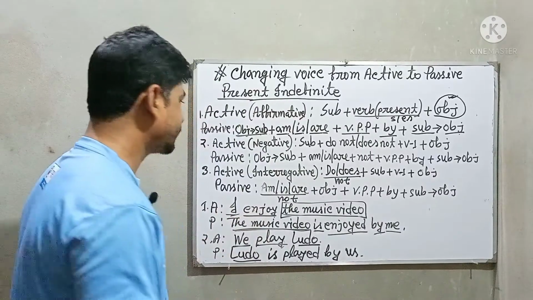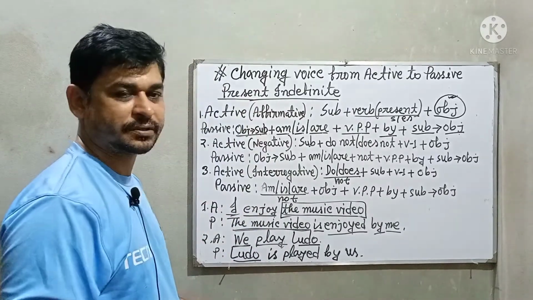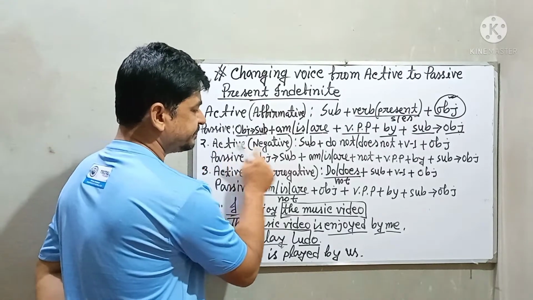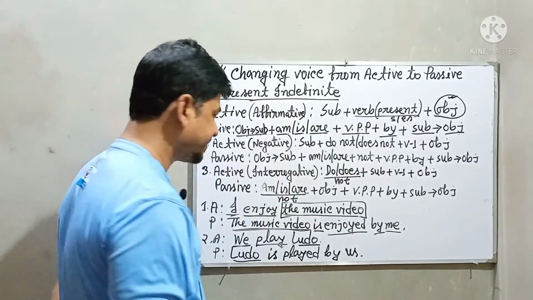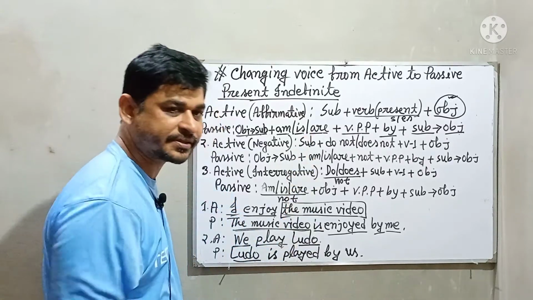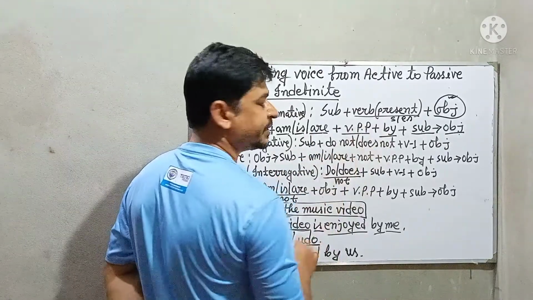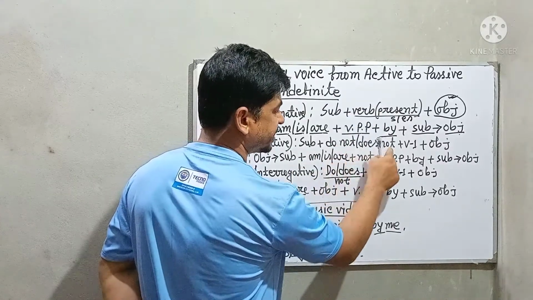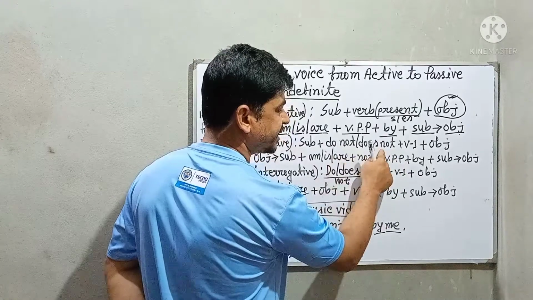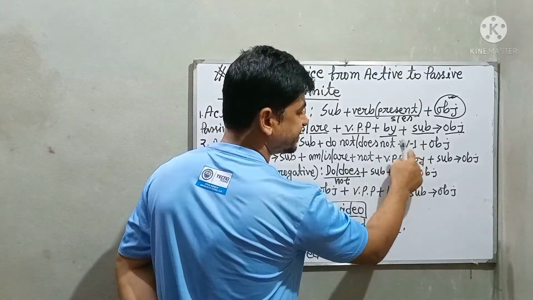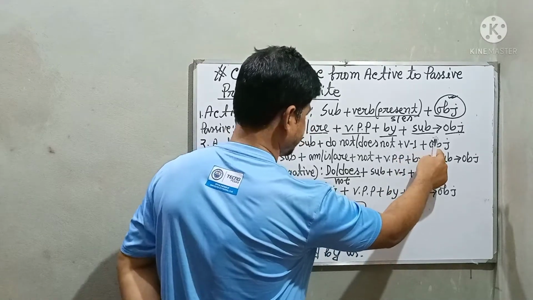Now I am going to discuss structure number 2. Here, active negative sentence. If you get a negative sentence according to the structure of present indefinite tense, you will get this structure in active voice: Subject plus do not or does not, or don't or doesn't, plus verb 1, that means verb present, then object.